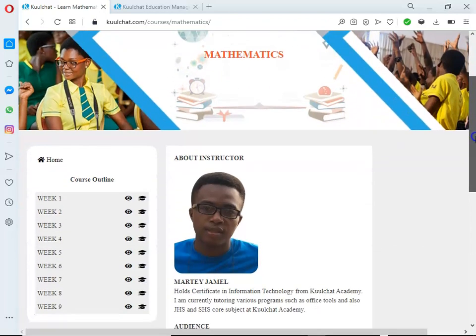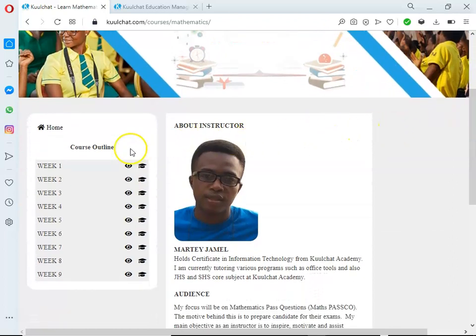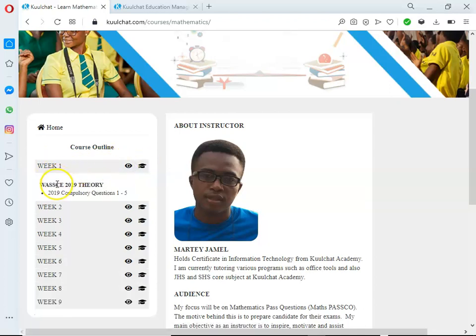So you scroll down. We have the course outline. Down we have week 1, week 2, and so on. But right now our focus is on week 1, so we are starting with week 1. This is WASSCE 2019 theory, compulsory questions 1 to 5. So this is the week content. Click on the week content.